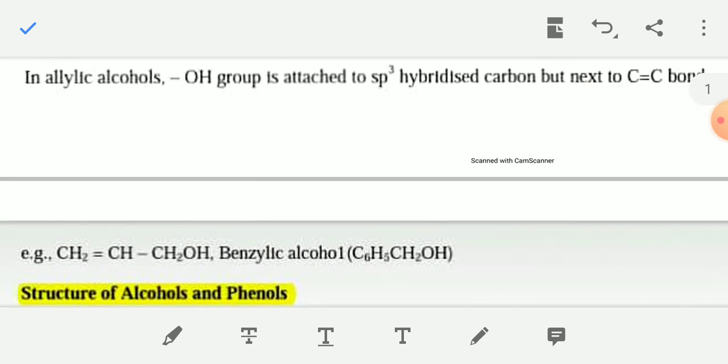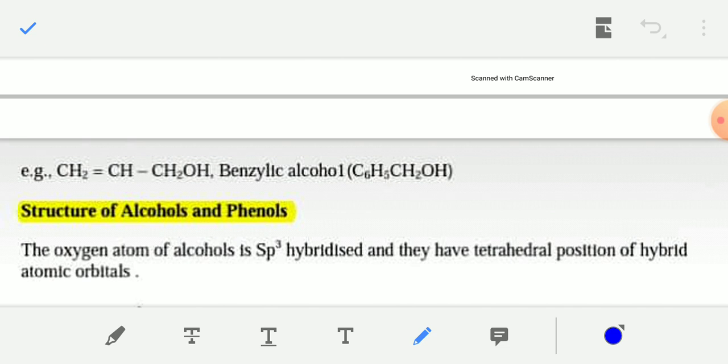And in allylic alcohol, the OH group is attached to an sp3 hybridized carbon, but this sp3 hybridized carbon is next to the C double bond C bond. For example, CH2 double bond CH single bond CH2OH is allylic alcohol, and this carbon is the allylic carbon. The carbon next to the carbon-carbon double bond is known as allylic carbon, and if the OH group is present at the allylic position, then this is known as allylic alcohol.